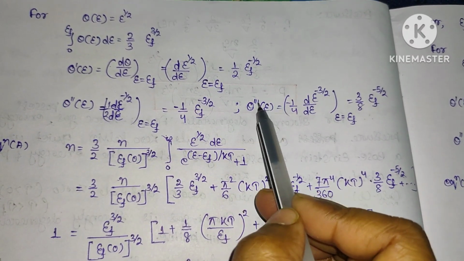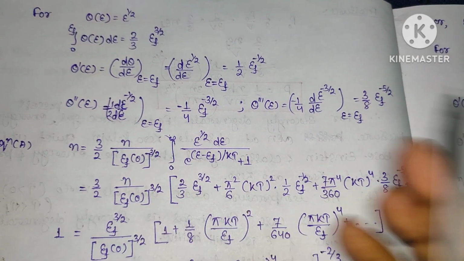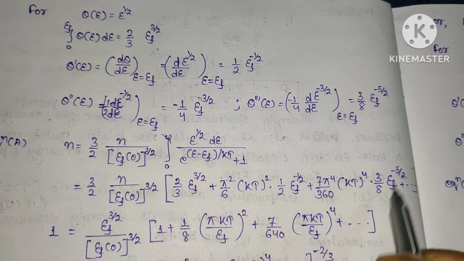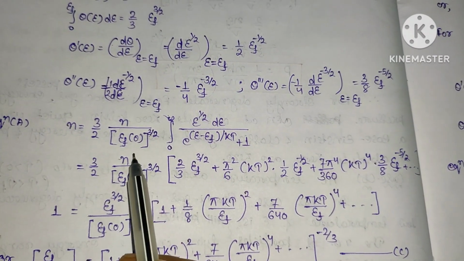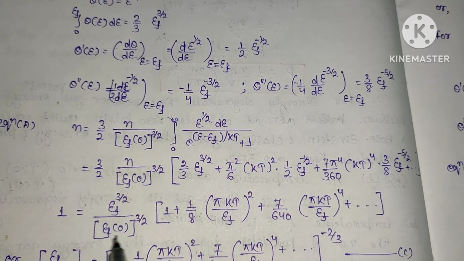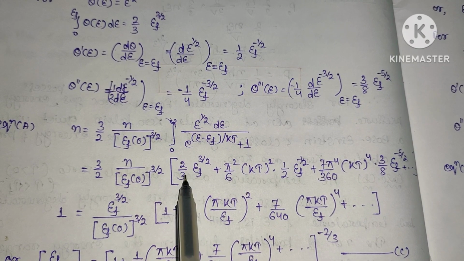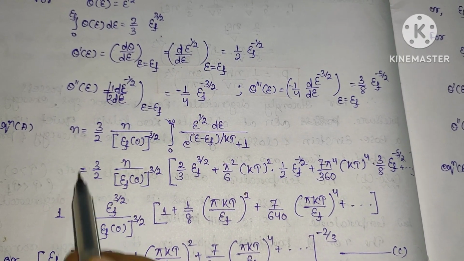This will be the third derivative of this much. So here the second component is absent. So this is 3 by 8 of EF power minus 5 by 2 and so on. Now here you can see that this n gets cancelled. Now 1 will be equal to this 2 by 3. If I take the common factor, 2 by 3 into 3 by 2 will be 1.